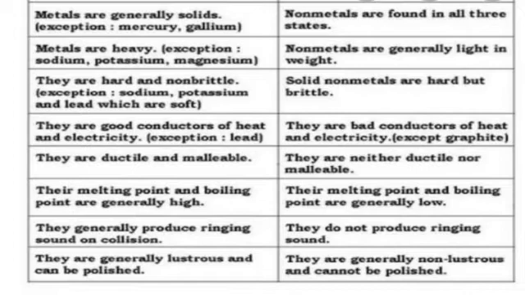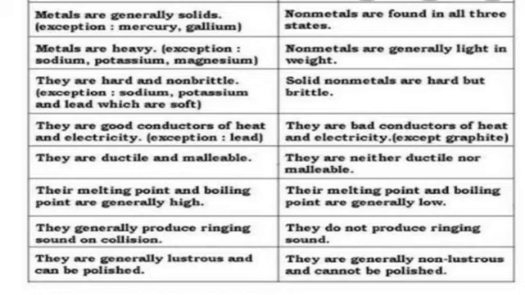Metals are generally solid except mercury and gallium, whereas non-metals are found in all three states. What are the three states? Solid, liquid and gas. And you know that metals are generally solid. If you hold an iron plate or any steel utensils, you will feel that it's solid. It is not liquid, it's not gas, it's solid. But except two, mercury and gallium.